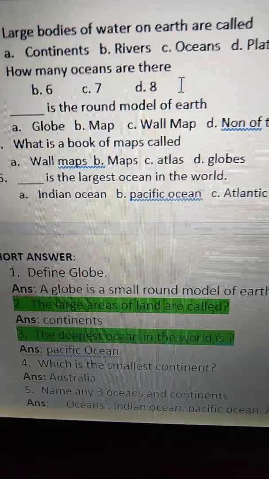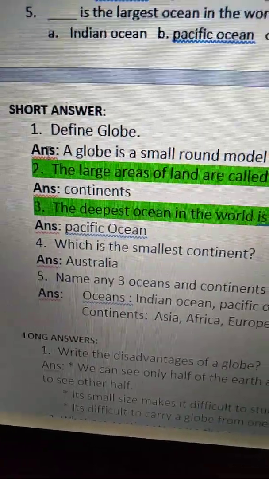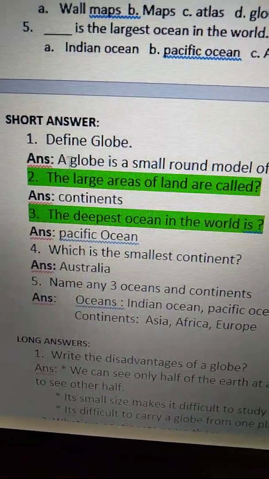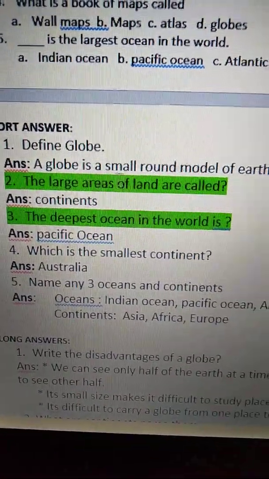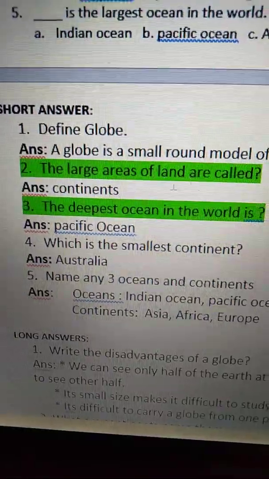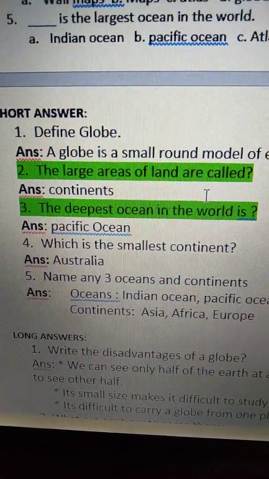These are the choose the correct answers. Now come to short answers. First one. Define globe. A globe is a small round model of Earth. Second one. The large areas of land are called what? The large areas of land are called continents.